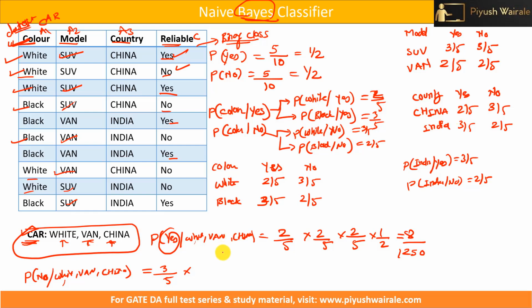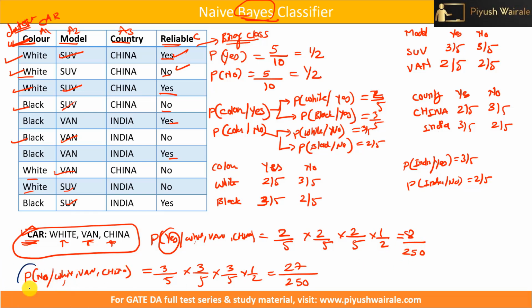Into van, which is again 3 by 5, into China for no, which is 3 by 5. And the prior probability of class no is 1 by 2. So here I get 3 3s are 9, 9 3s are 27, so 27 by 250.